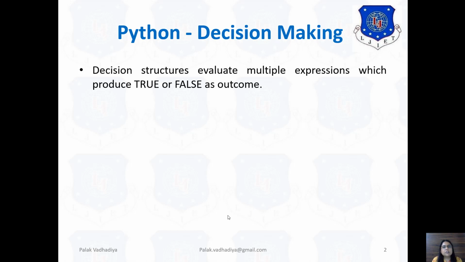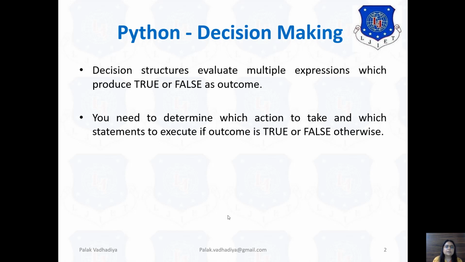Decision structure evaluates multiple expressions which produce true or false as an outcome. Then you need to determine which action you want to take when the outcome is true and which action you want to take when the outcome is false.